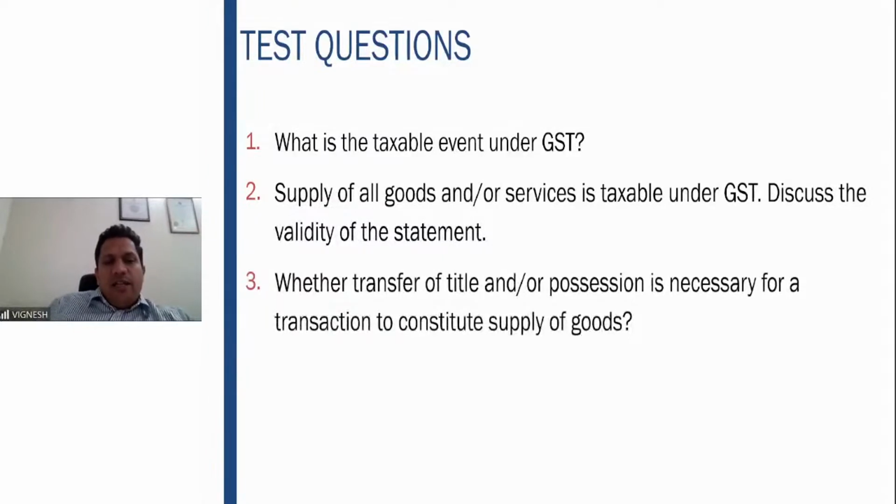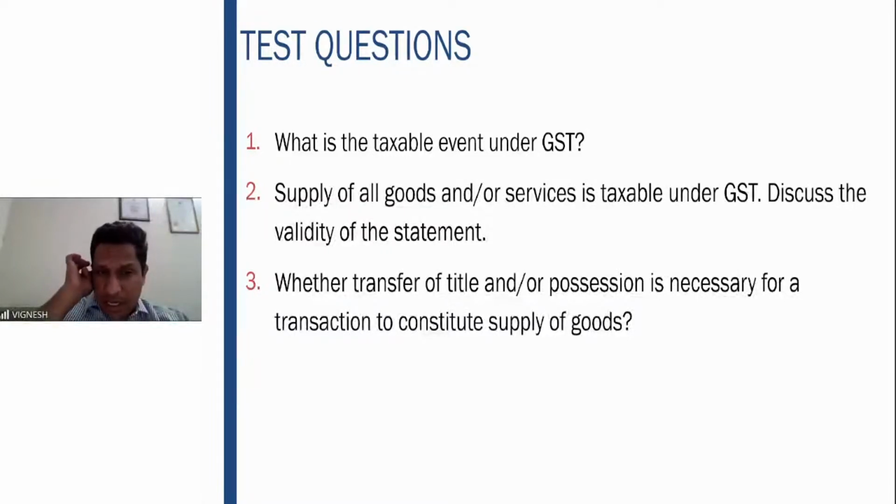Whether transfer of title or possession is necessary for a transaction to constitute the supply of goods. With respect to supply of goods, definitely you should either transfer the title of the goods or transfer the ownership, or you have to transfer the possession and, after a few years, on payment of the entire consideration, transfer the total ownership.